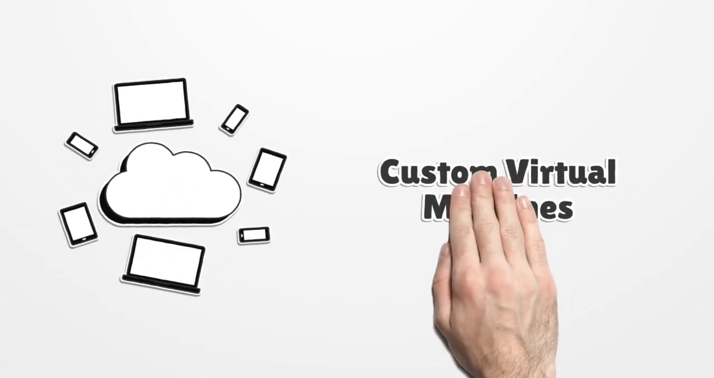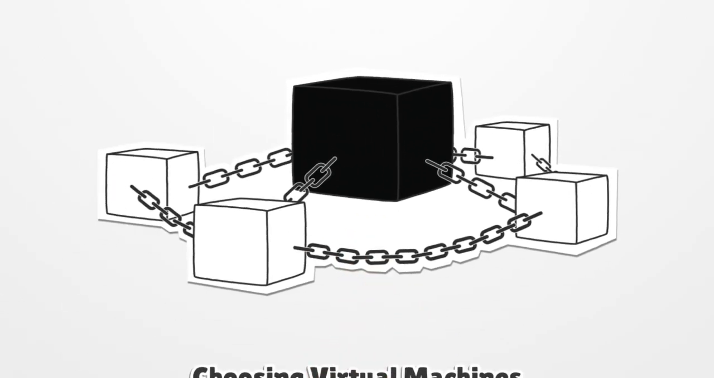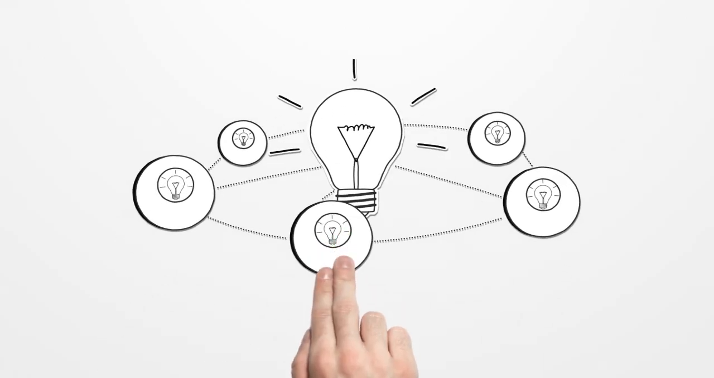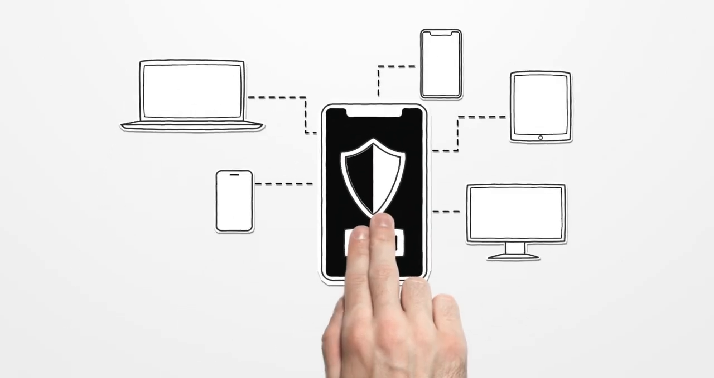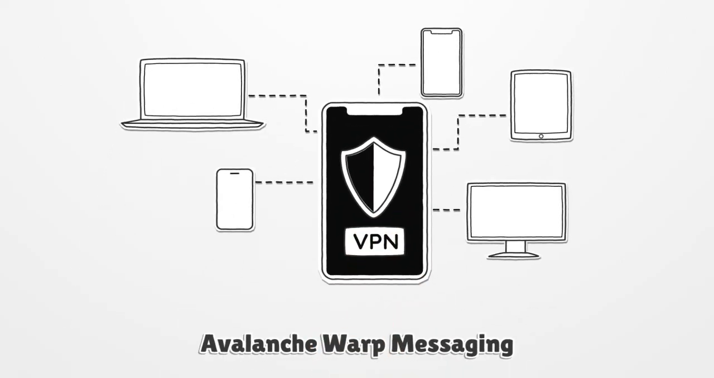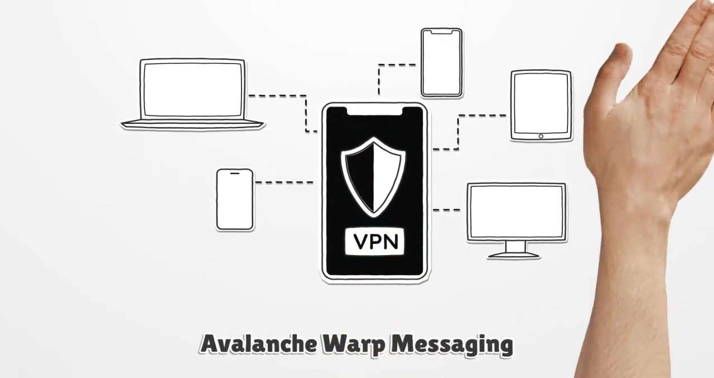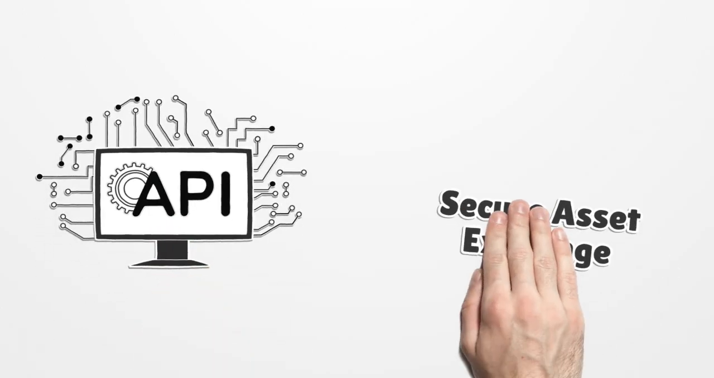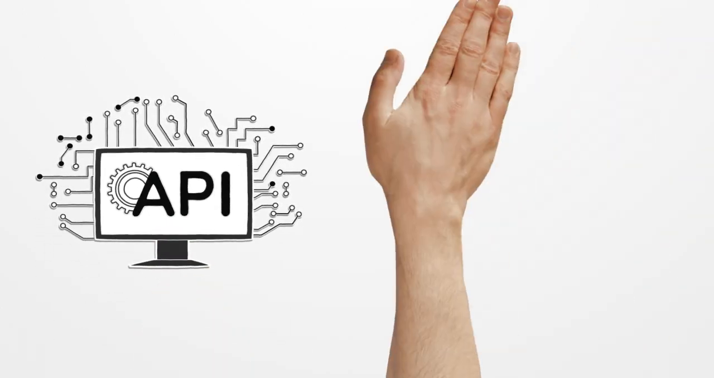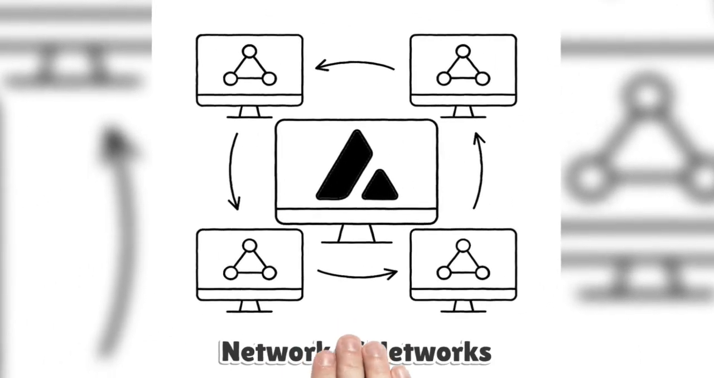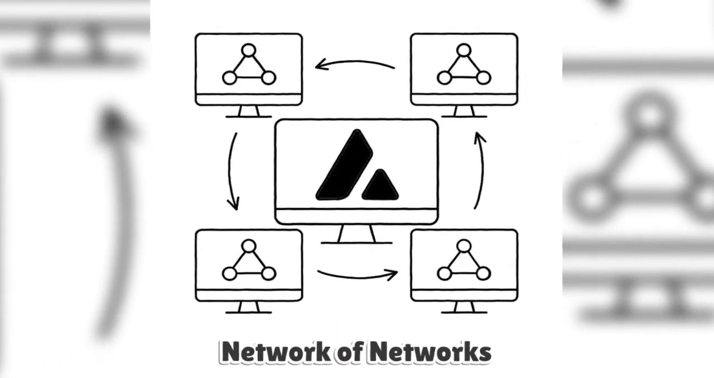Subnets can also use custom virtual machines. Developers can choose the Ethereum virtual machine for compatibility or design entirely new ones for specialized tasks. This modularity encourages experimentation without altering Avalanche's core protocol. Communication between subnets is handled through Avalanche Warp Messaging, or AWM. This native feature lets subnets exchange verified messages and assets securely without external bridges. It turns Avalanche into a true network of networks, where blockchains remain autonomous but interconnected under a shared security layer.